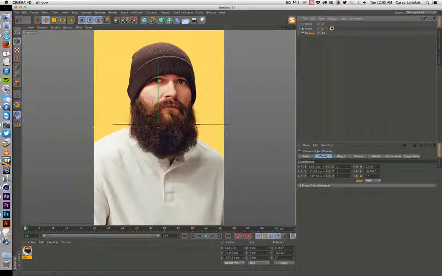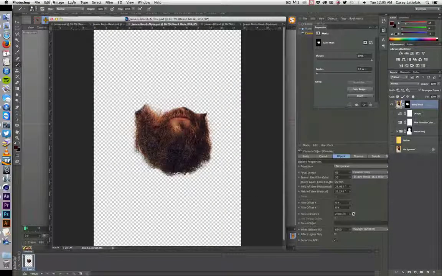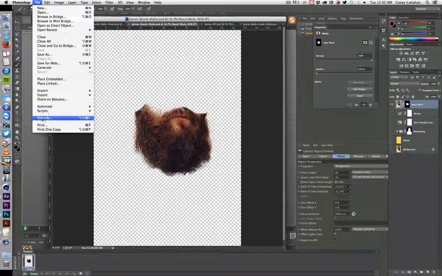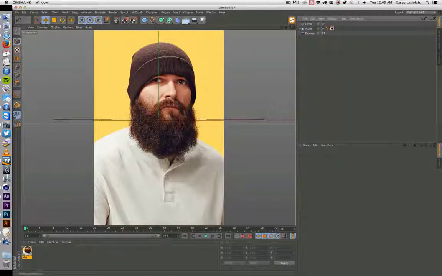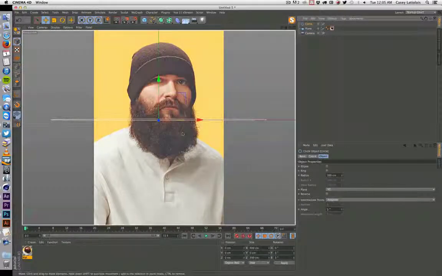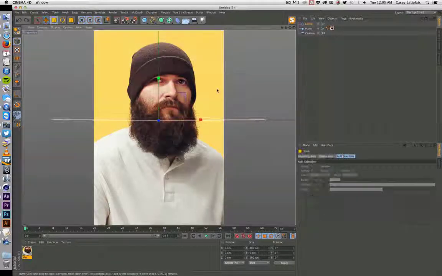And one thing is, make sure that you change your camera. I forgot to mention this before you get started on this. You could really mess up later. Change your camera focal length to actually what you shot at. So I changed it to 85. What you could do is go into Photoshop, File Info, and it tells you right there, 85 millimeter. So, okay, see how much that changed things already? It's a way better thing to do that up front. Okay, let's scale that down.